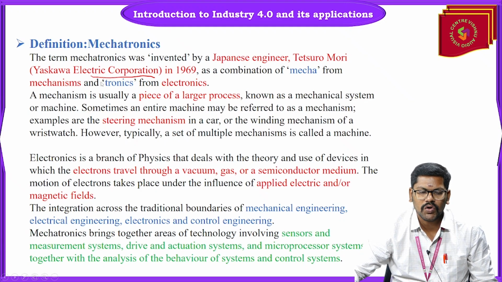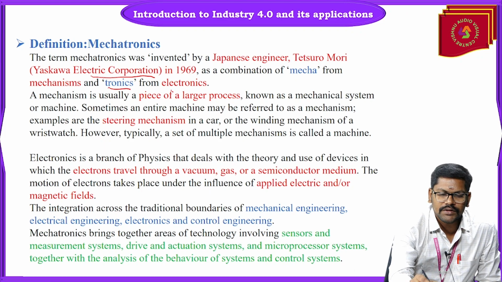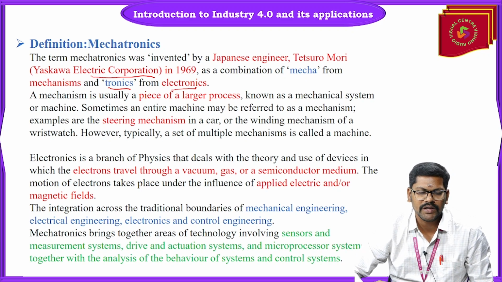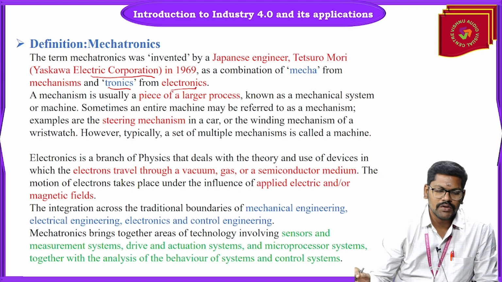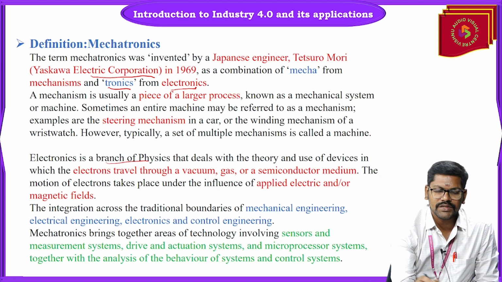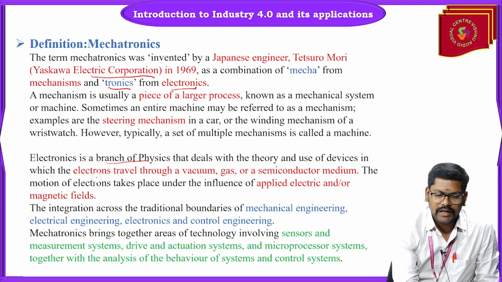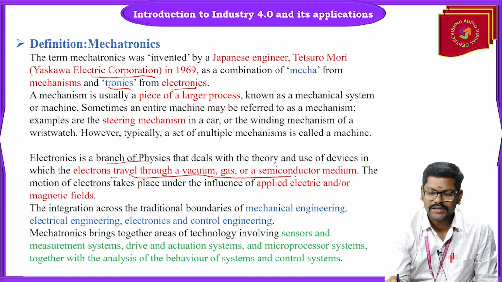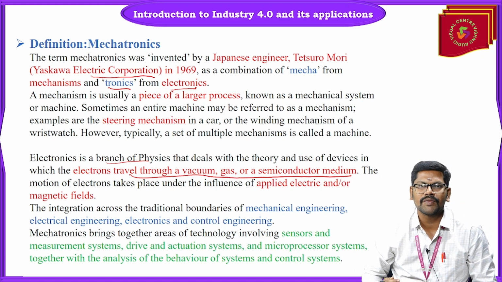The next word is tronics. Tronics is derived from the word electronics. You know that it is a branch of engineering, electronics and communication engineering. Electronics is a branch of physics which deals with the theory and use of devices in which electrons travel through a vacuum, gas or semiconductor medium. So here the flow of electrons takes place inside the vacuum, gas or semiconductor medium.